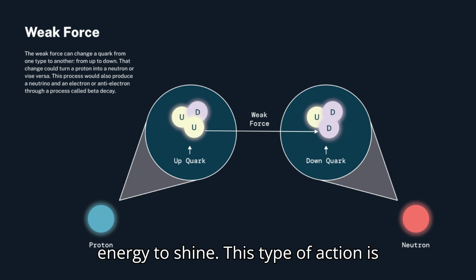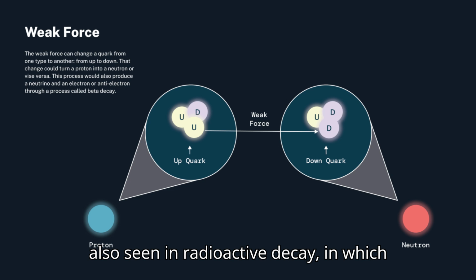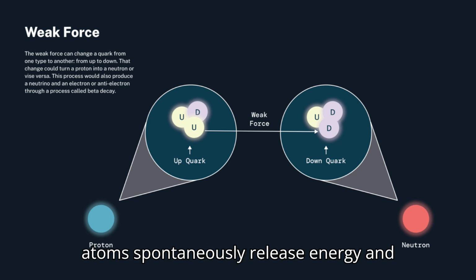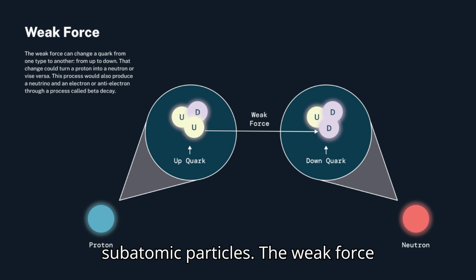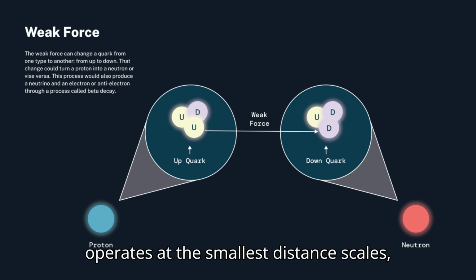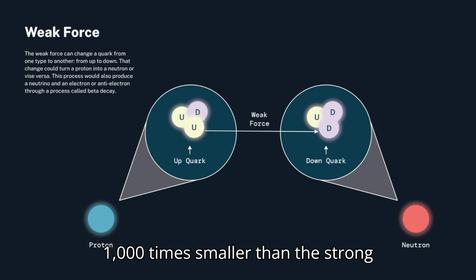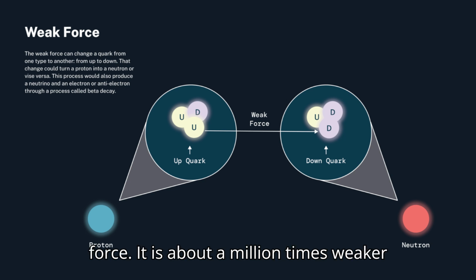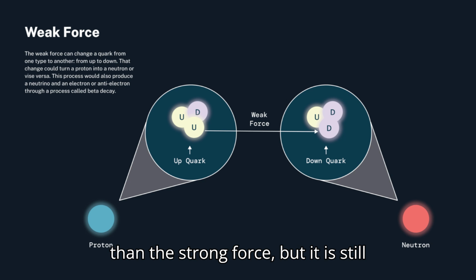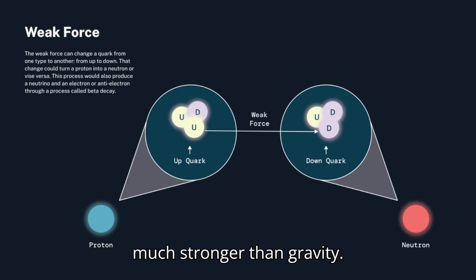This type of action is also seen in radioactive decay, in which atoms spontaneously release energy and subatomic particles. The weak force operates at the smallest distance scales, 1,000 times smaller than the strong force. It is about 1,000,000 times weaker than the strong force, but it is still much stronger than gravity.